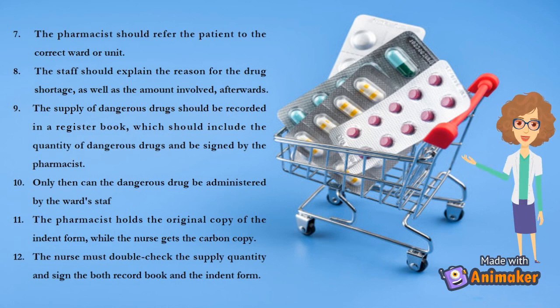Nine, the supply of dangerous drugs should be recorded in a register book, which should include the quantity of dangerous drugs and be signed by the pharmacist. Ten, only then can the dangerous drug be administered by the ward staff. Eleven, the pharmacist holds the original copy of the indent form, while the nurse gets the carbon copy. Twelve, the nurse must double-check the supply quantity and sign both the record book and the indent form.